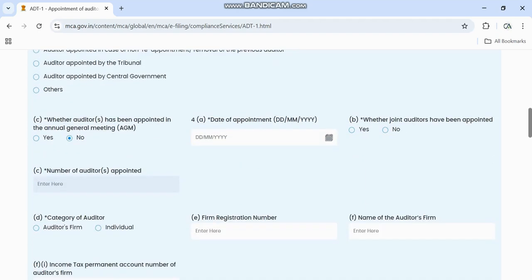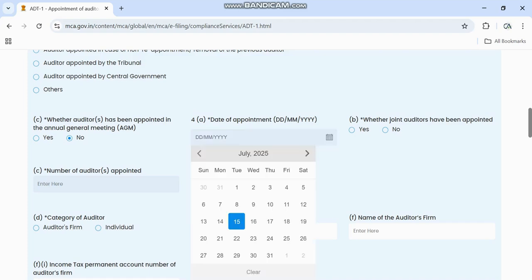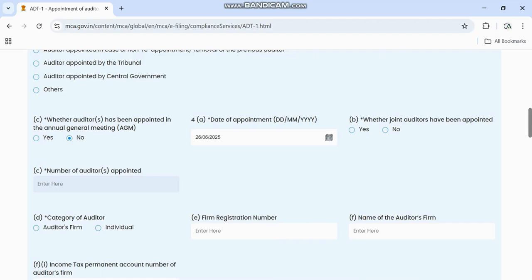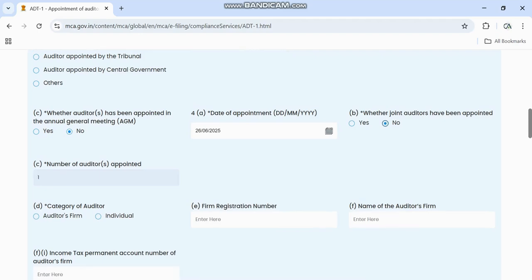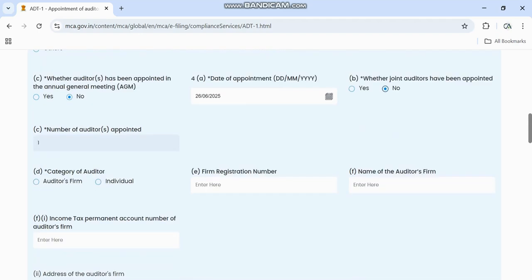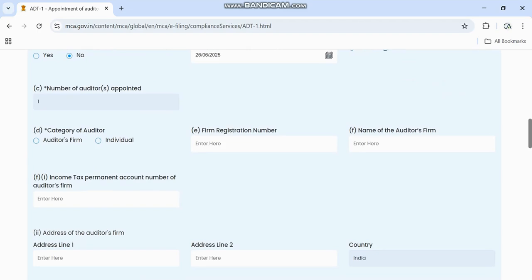Whether the appointed auditor has been appointed in AGM, then it is no. Date of appointment: you can give the date of incorporation of the company. Let me give the date of incorporation. Whether joint auditors, no. If you give joint auditors, then the name and address of the entire will have to be filed.